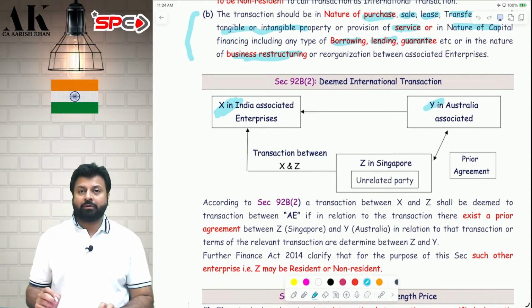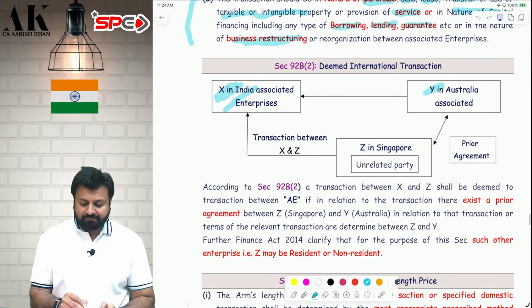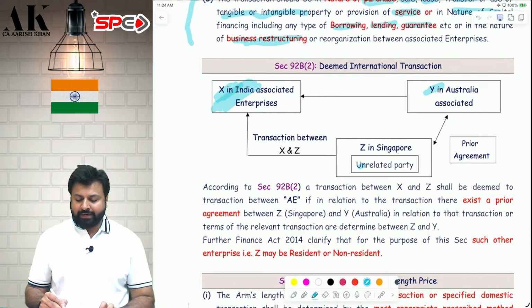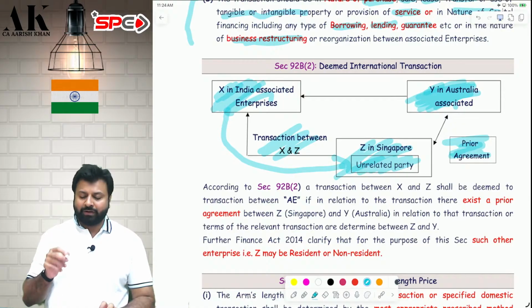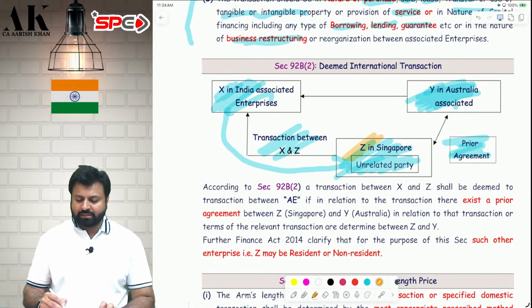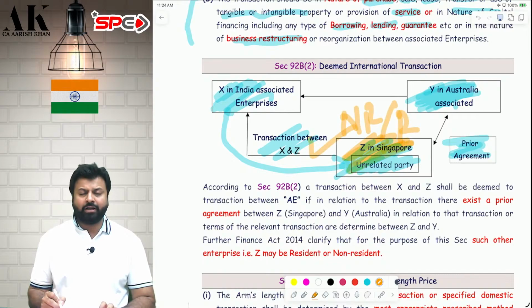So therefore, the law made a provision. What provision? If any entity enters into a transaction with a third party and the third party already has a prior agreement with your associate enterprise, if you enter into a transaction with a third party like Z and that Z already has a prior agreement with your associate enterprise, then the transaction between you and that third party will be deemed to be an international transaction. And one more catch is that the residential status of Z is not relevant. If Z is non-resident, then also it is a deemed international transaction. If Z is resident, then also it is a deemed international transaction.